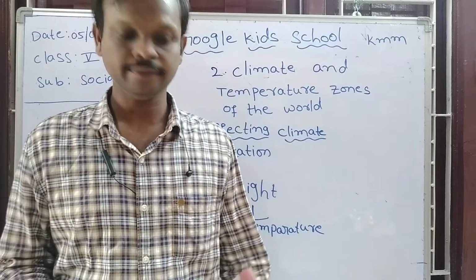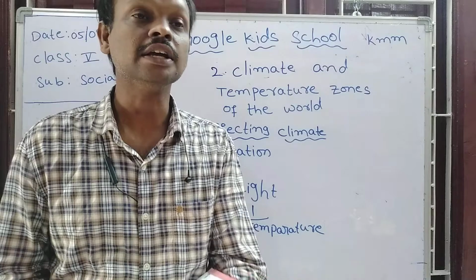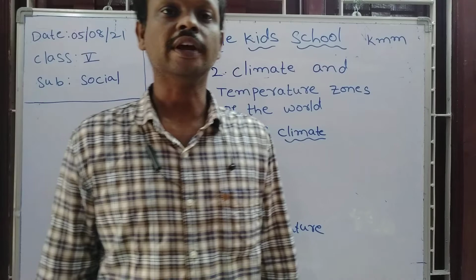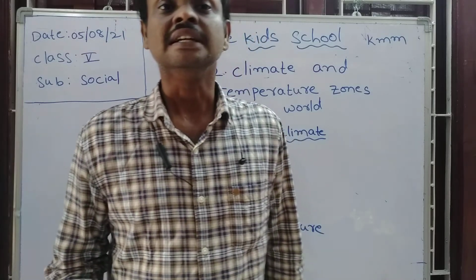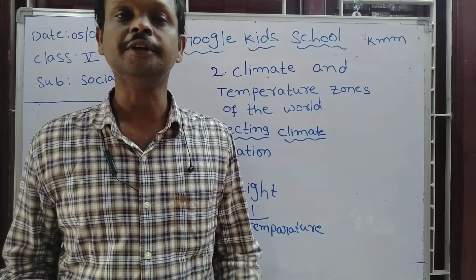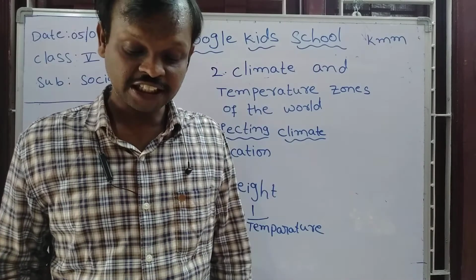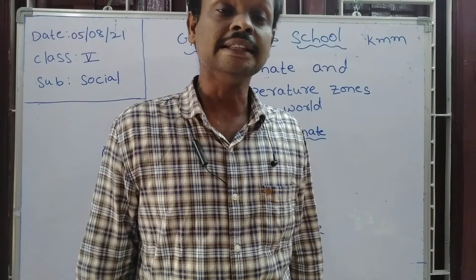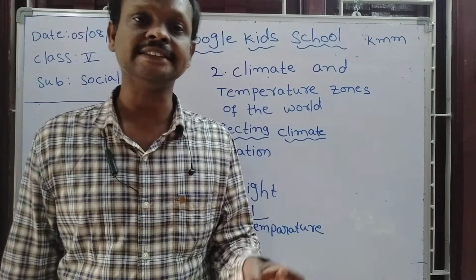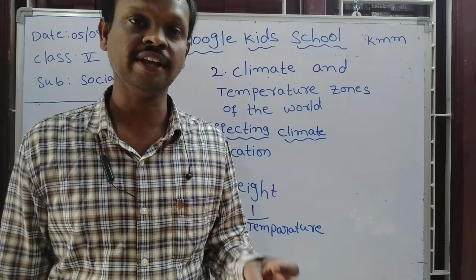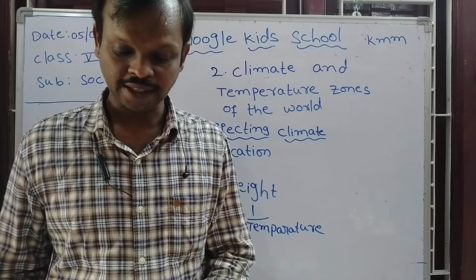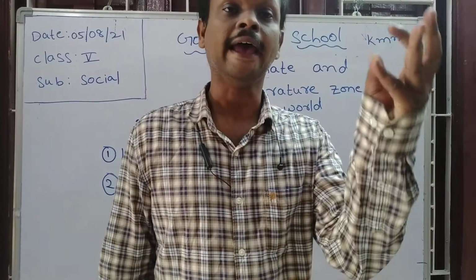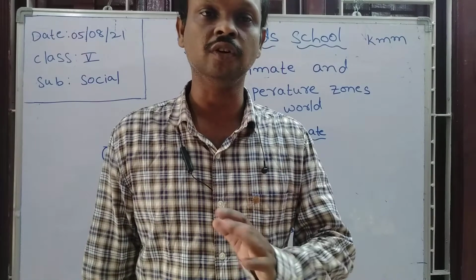And Mumbai is located in a coastal area. Mumbai is a city located in a coastal area. The altitude of Mumbai is just 14 meters above the sea level. In this place, people experience it as very hot. But in Shimla, people experience it as very cool because of altitude only.